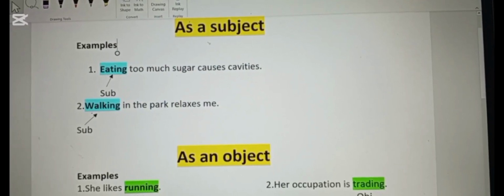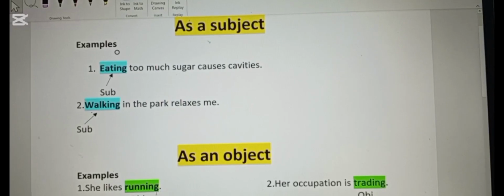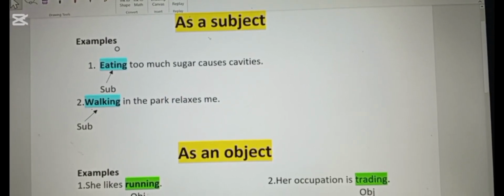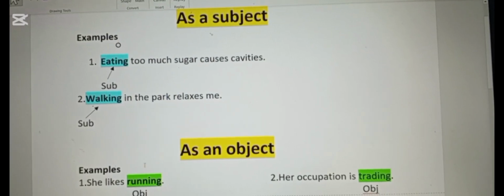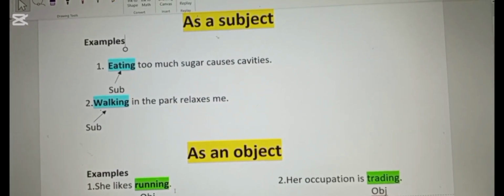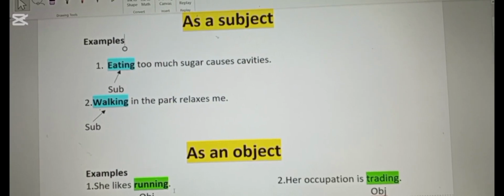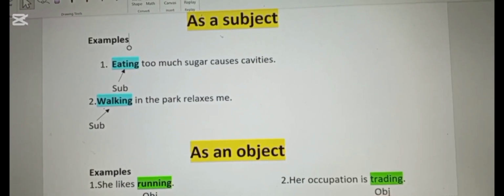We are just telling what she likes. What she likes is the object, that is running. So here, the word running is working as a gerund. It is not the present participle. It is not representing the continuous tense, but it is used as the object of the sentence.